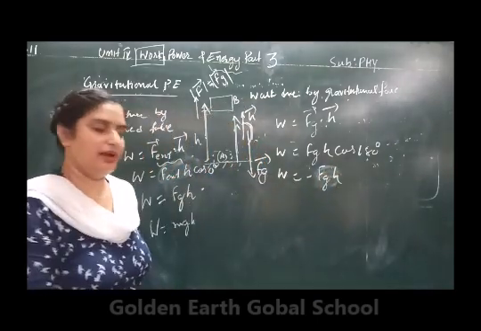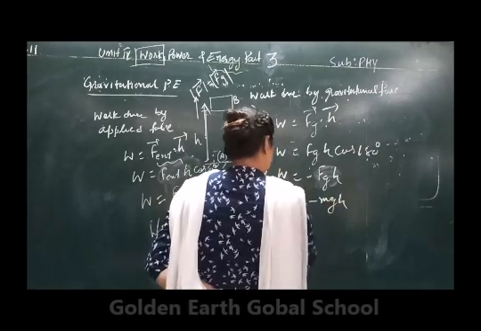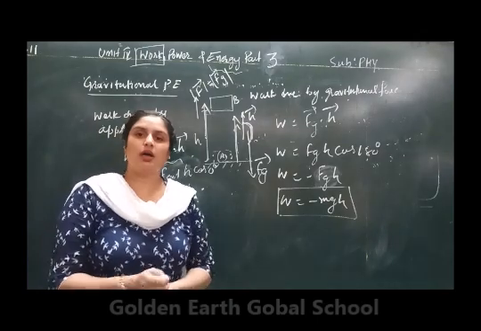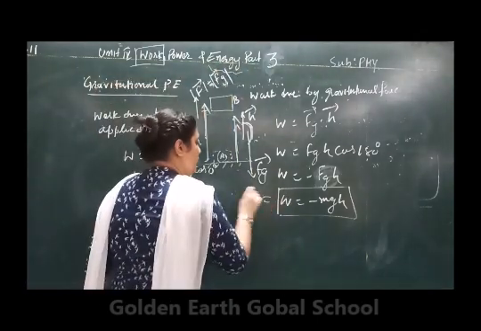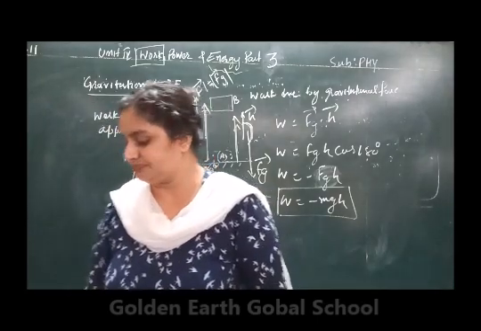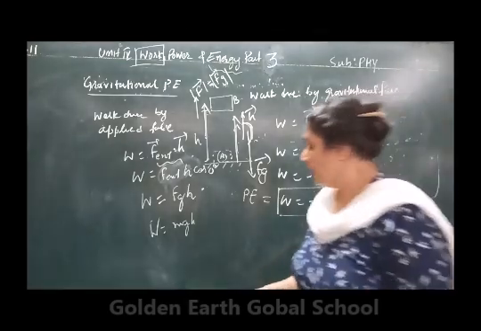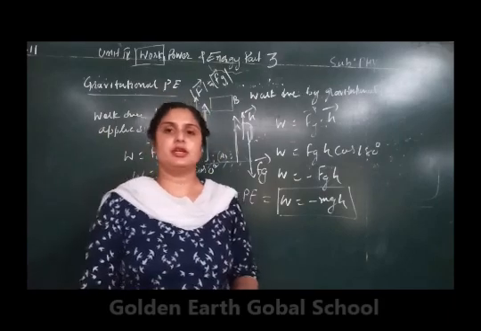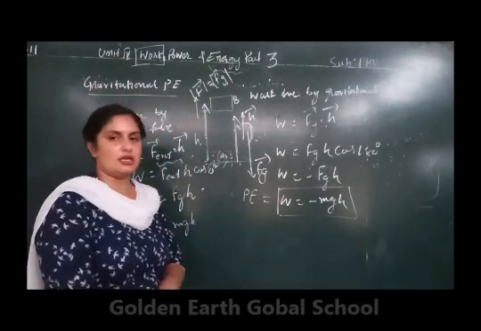Now put the value of Fg from here. Work done is equal to minus mgh. This work done is equal to the potential energy that we are talking about. So potential energy is equal to mgh. This is the expression for the potential energy. So potential energy is the energy stored in an object due to its position with respect to the earth.